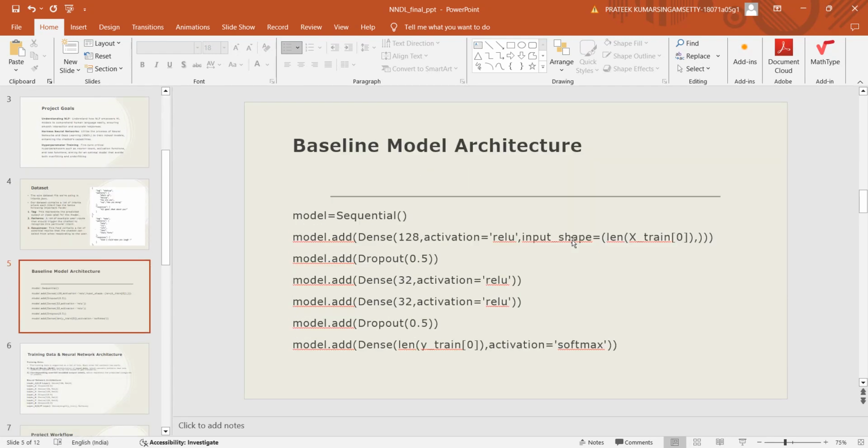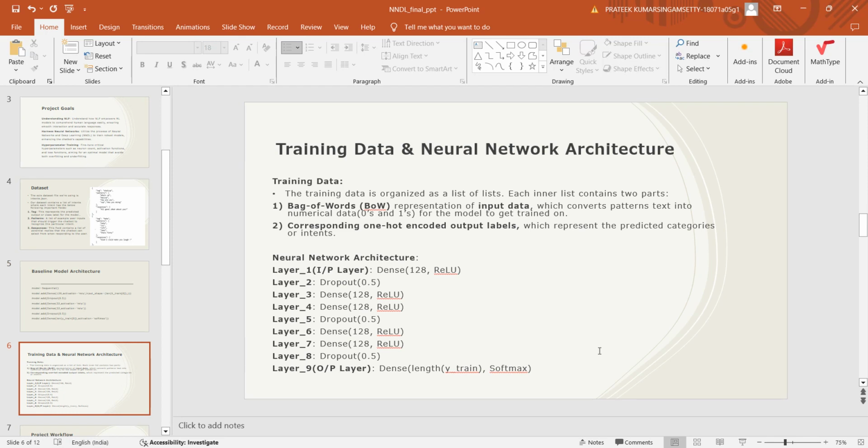Our baseline model architecture was: we just had an input layer of 128 neurons and the activation function as rectified linear unit. We tried using sigmoid, tanh and everything, but the accuracy was kind of low, and I'll let you know why we use ReLU in the next slide. So this was our baseline model. We used 2 hidden layers, 2 dropout layers and the final output layer, and used softmax as the activation. We got around 84% accuracy with the first baseline model architecture, which we did in the initial phases.